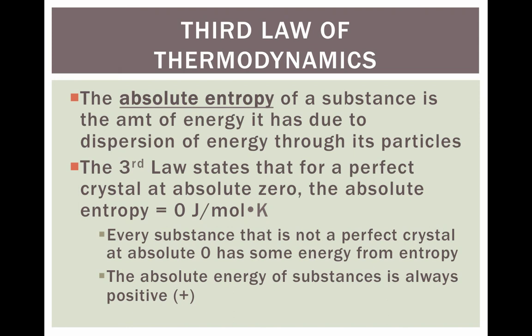The third law of thermodynamics is that there's an absolute entropy of a substance, and this is due to the dispersion of energy through its particles. So for a perfect crystal at absolute 0, the entropy is 0. That is when we get a totally orderly system. Again, this is a standard. Generally, this doesn't happen, just like when we talked about standard pressure and temperature and ideal gases, these are in a perfect world. These things generally don't happen this way.